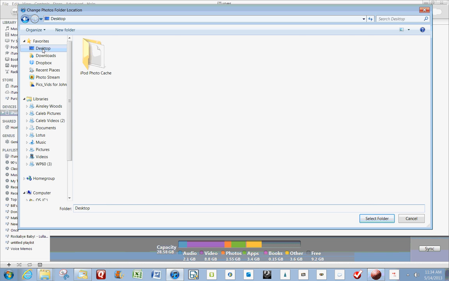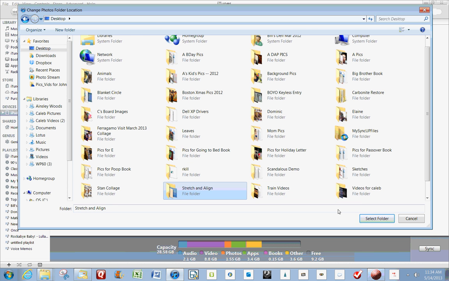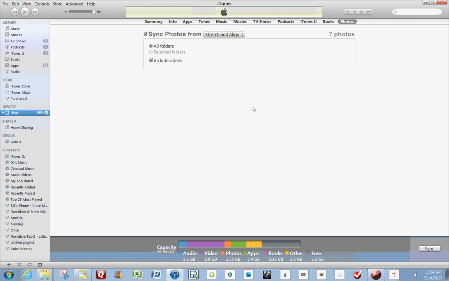go to your desktop, select the folder, and you are now ready to sync. You press the sync button, and the sync process will begin. And when it is completed,